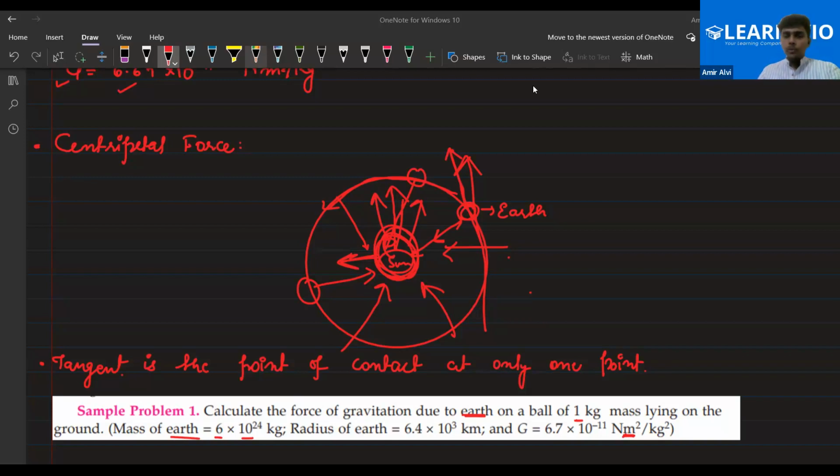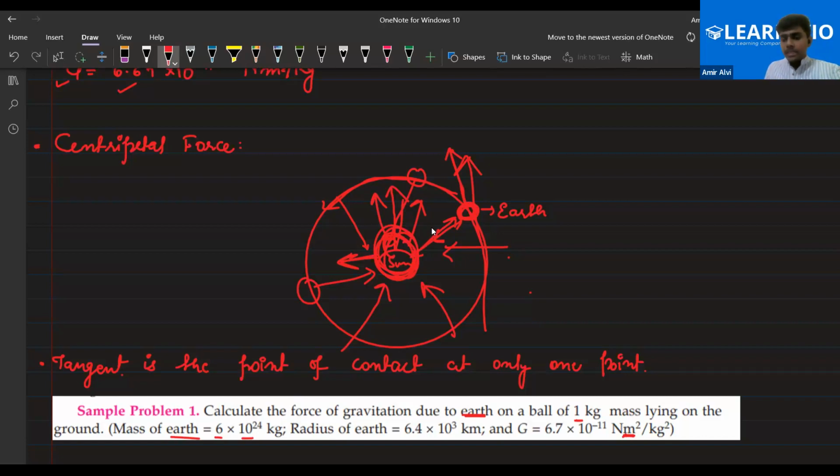I will explain again, no worries. So centripetal force is the force required to keep a body in a circular motion. Suppose that this body is earth, this is sun. So the sun will attract the body. Earth and sun attract each other because there are two bodies, so they will attract each other according to the universal law of gravitation.